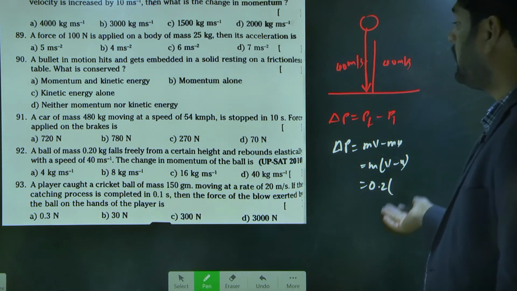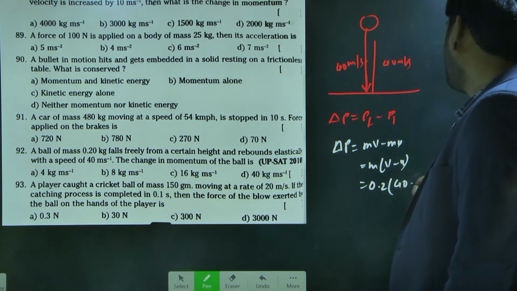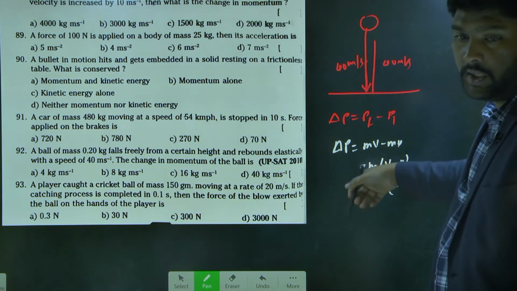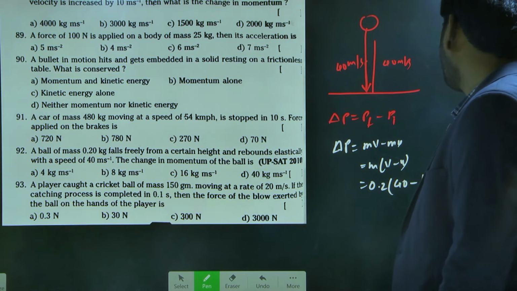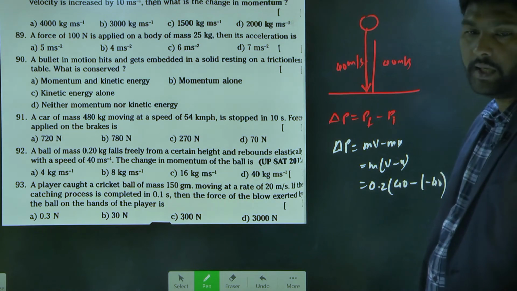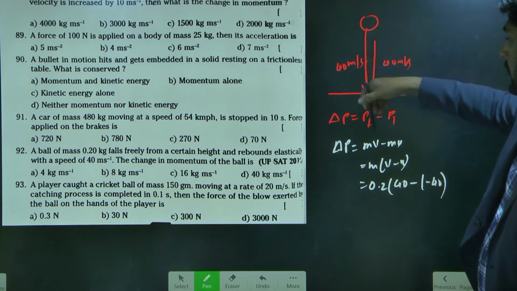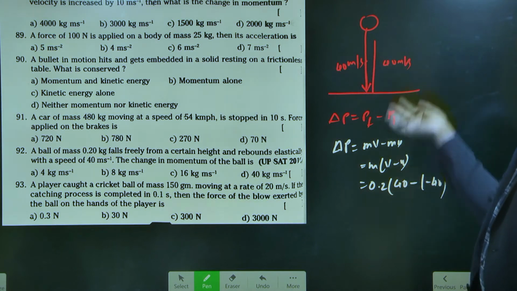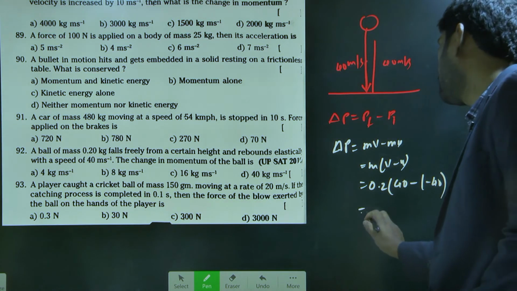Velocity, with what velocity is it rebounding? 40. Minus, with what velocity is it hitting? Even 40 only. Because it is elastic, elastically it hit, so it is 40. But here the downward direction you can take negative and the upward direction you can take positive, so it becomes minus 40.